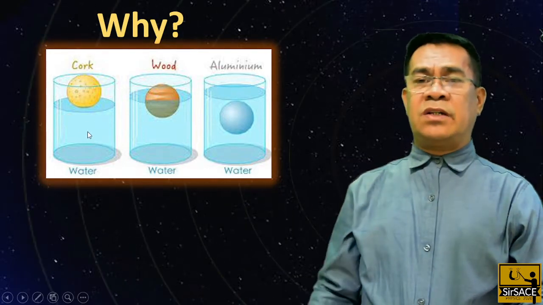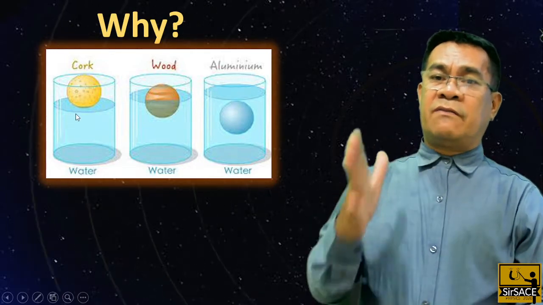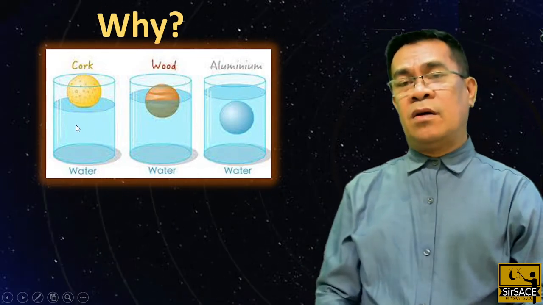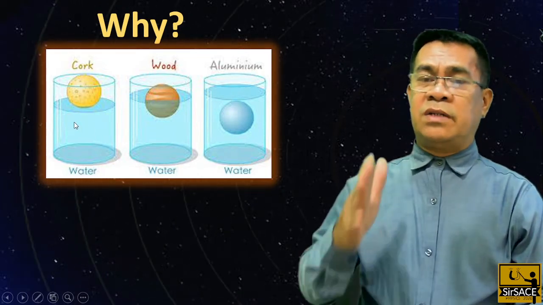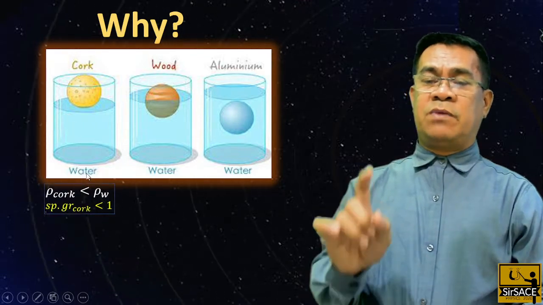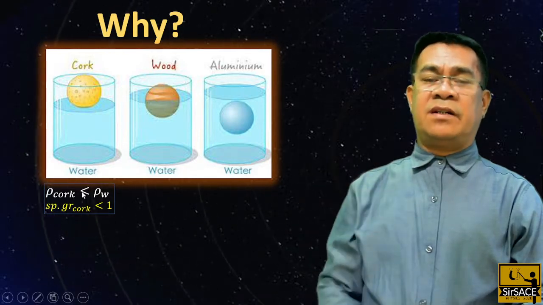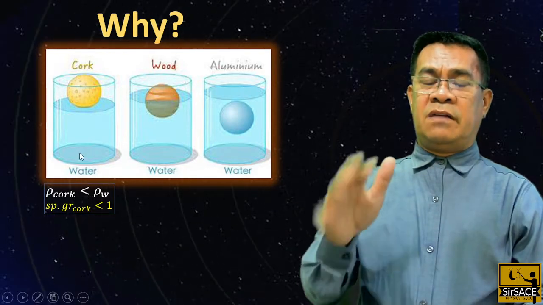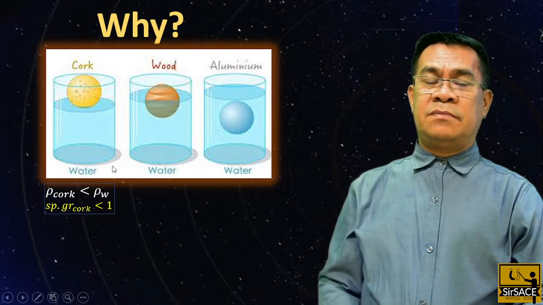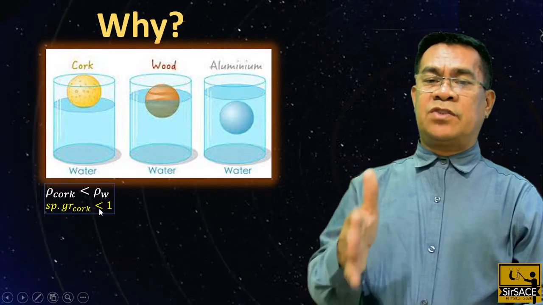Another thing is we can explain that in terms of specific gravity. Because the cork floats on the water, it follows that the specific gravity of cork should be less than 1. You can explain that in two ways, in density or specific gravity. Remember, the reference material is water. So the specific gravity of cork should be less than 1.